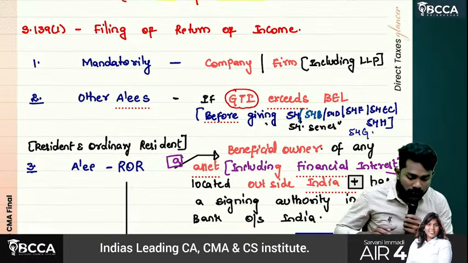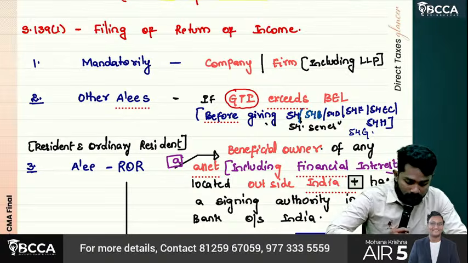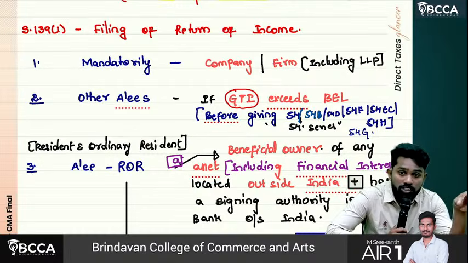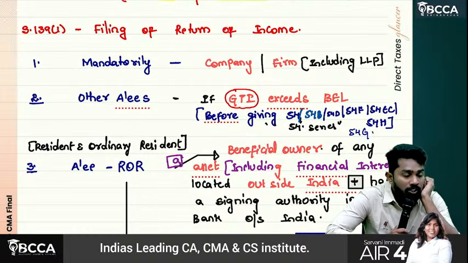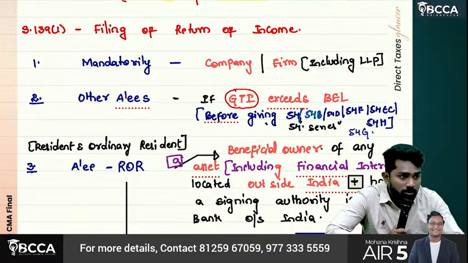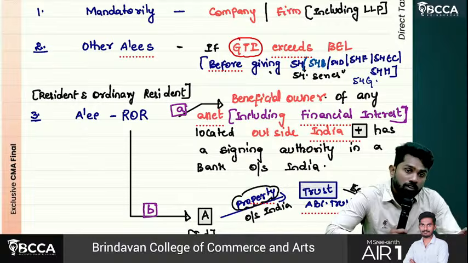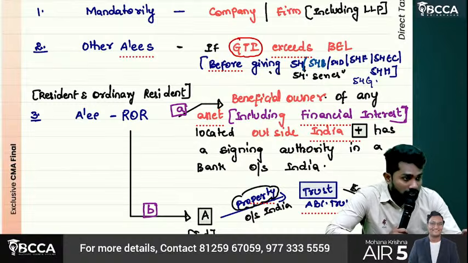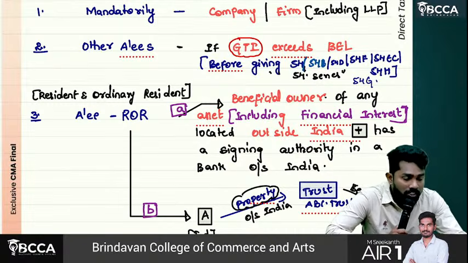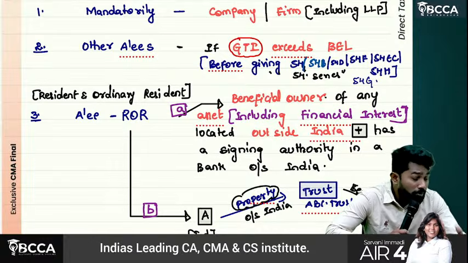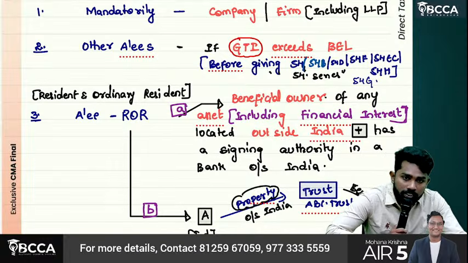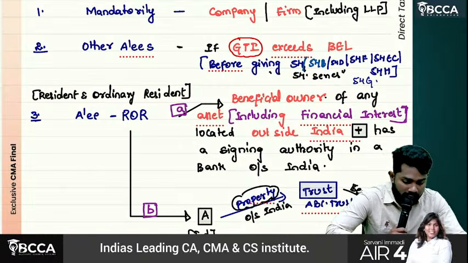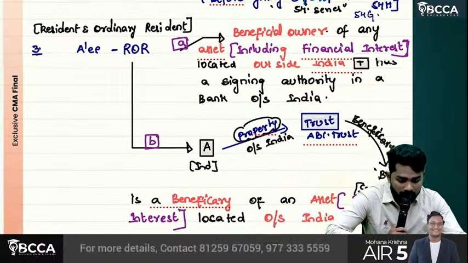Other SSEs, if gross total income exceeds basic exemption limit. So how should we calculate gross total income here? Before giving 54 series exemption also we should calculate gross total income. If that exceeds basic exemption limit, then return of income has to be filed mandatorily. Then if in both these cases SSE is not there, but SSE is a resident and ordinarily resident, and he is a beneficial owner of any asset located outside India, or he is acting as a beneficiary for any asset located outside India, then also he should file return of income mandatorily.